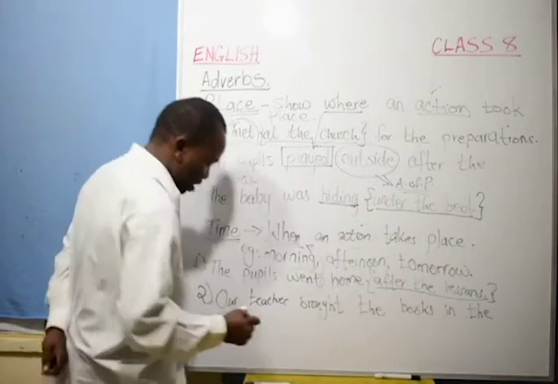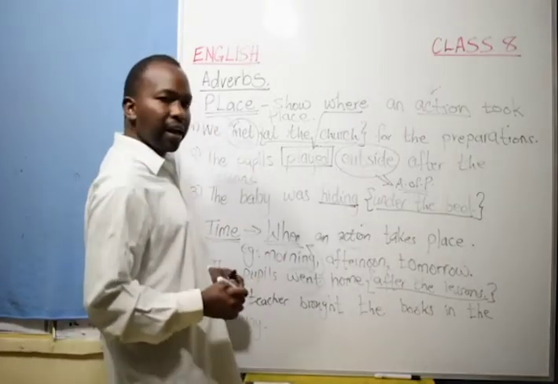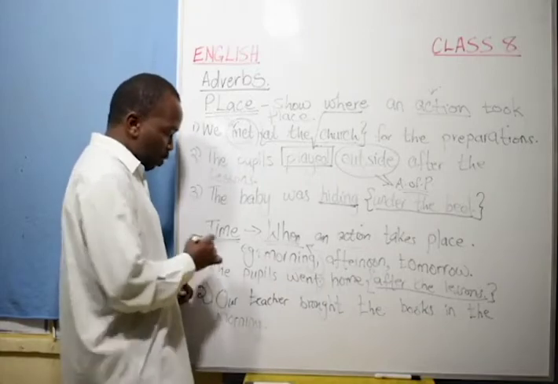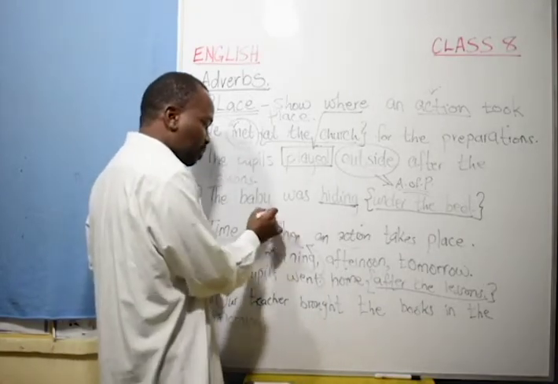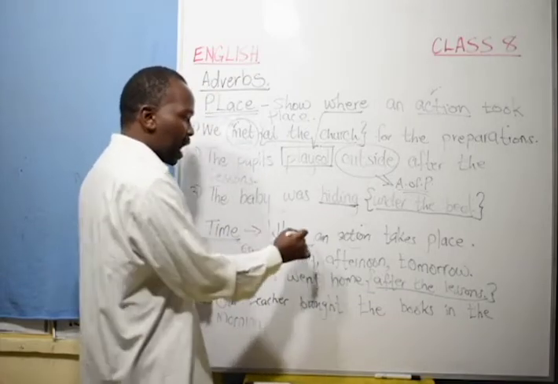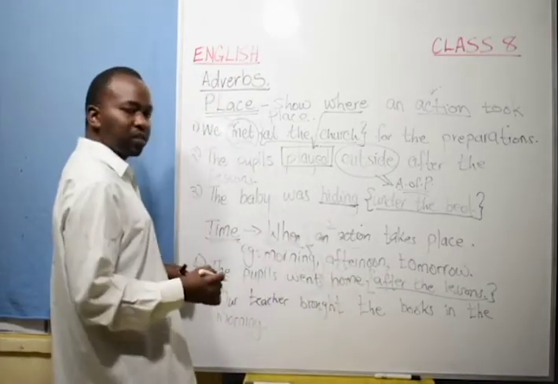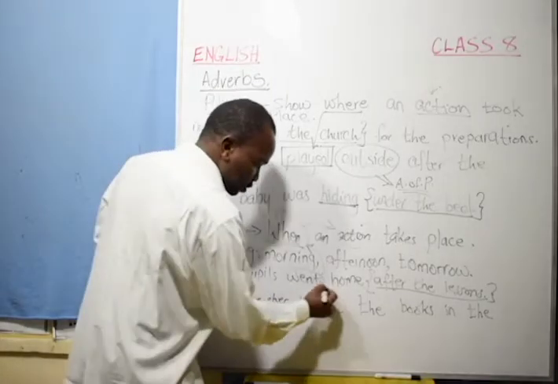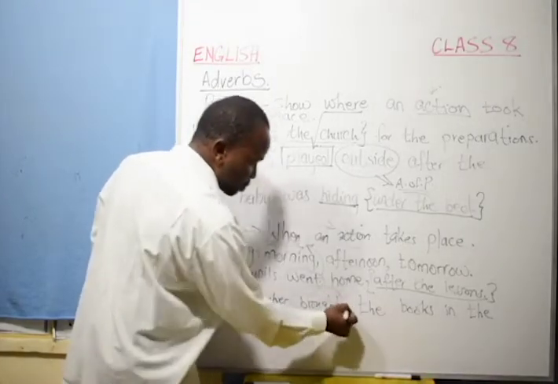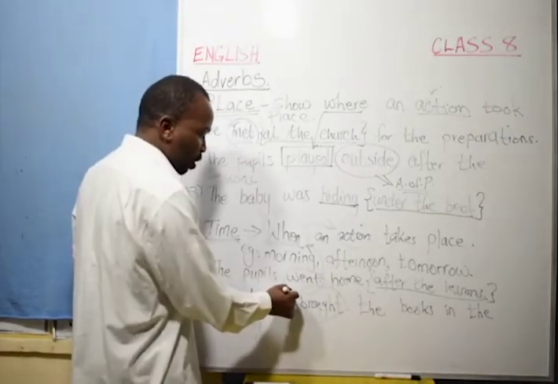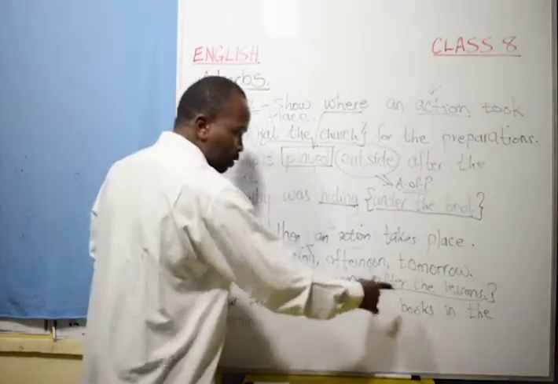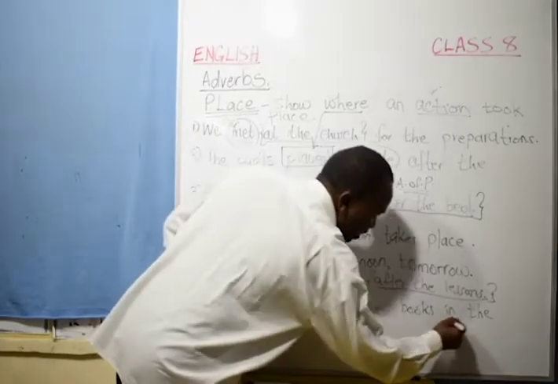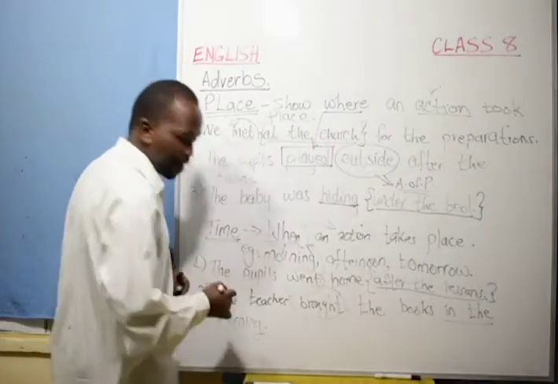Now we want to identify the adverb of time. You have said the adverb of time answers the question when an action took place. So first of all, which is the action here? The action is brought. Now then you ask yourself, when were the books brought? They were brought in the morning.